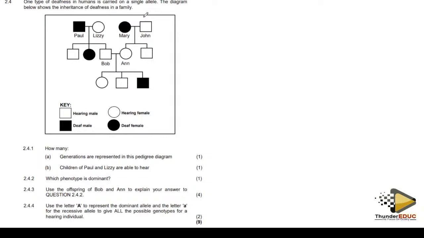So they are not saying that this is caused by a sex-linked allele. No, they are not saying that. So if it is not showing you that it is sex linked, then automatically I have to keep it the way it is. It means that you are not supposed to use X and Y.